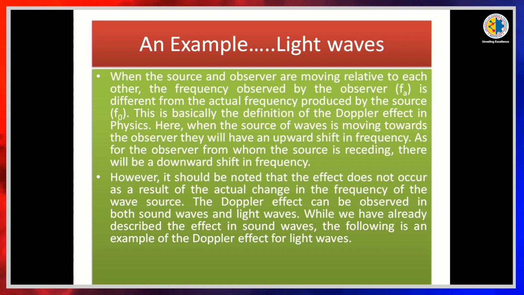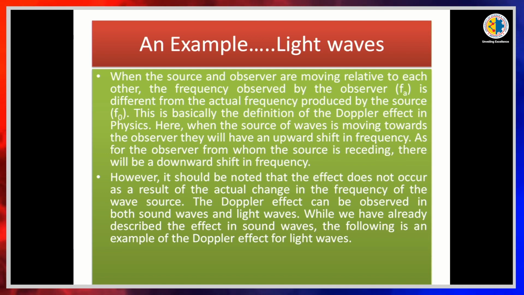When the source and observer are moving relative to each other, the frequency observed by the observer, f a, is different from the actual frequency produced by the source, f naught. So, in the Doppler effect there are two main things here: the observer and the source of the wave. The observer's frequency is denoted by f a and the source frequency is denoted by f naught.